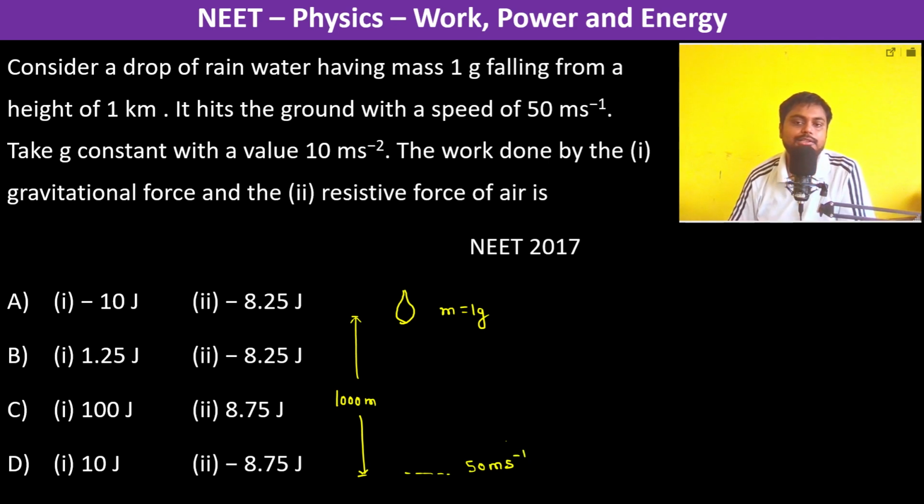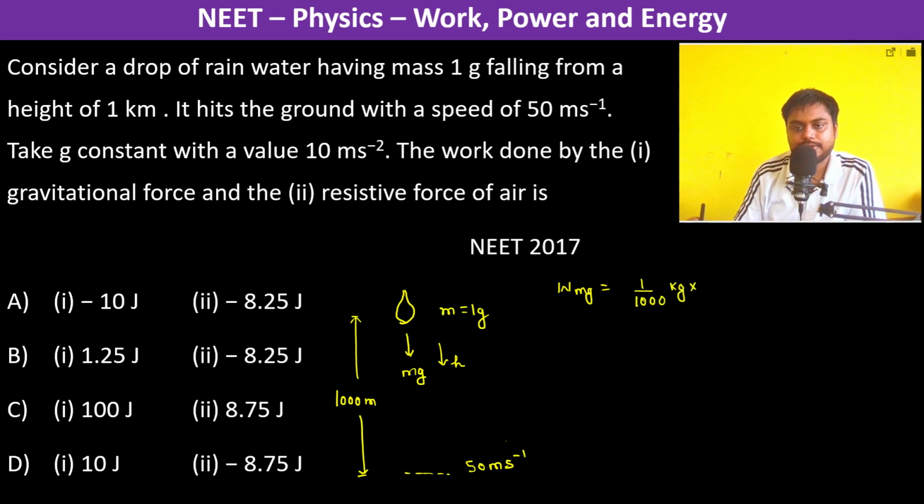The work done by the gravitational force. So gravitational force is mg, and h, the displacement, is also in the same direction. So therefore work done by mg is going to be mg into h, so 1 by 1000 kg into g, which is 10 meter per second square as mentioned, and h is 1000 meters.